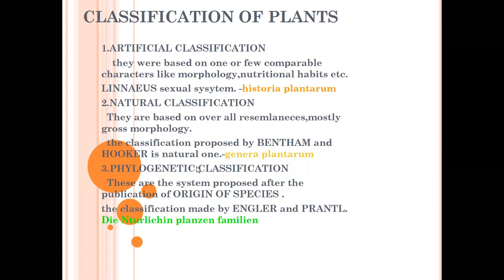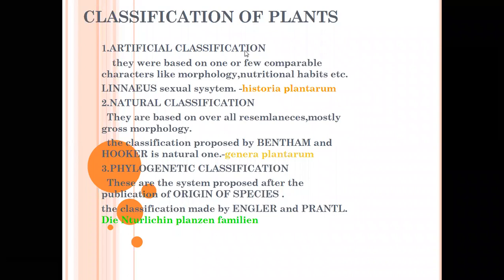And the third one is phylogenetic classification. These are the systems proposed after the publication of Origin of Species. The classification was made by Engler and Prantl, who wrote the book Die Natürlichen Pflanzenfamilien. So these are the three types of classifications. One is artificial classification, second is natural classification, and third is phylogenetic classification.